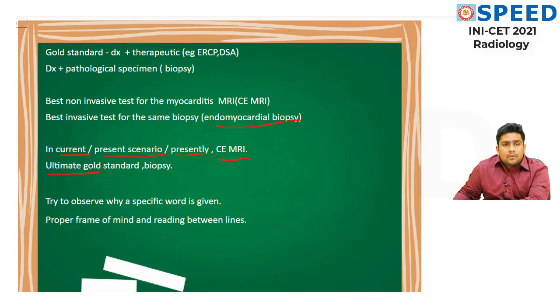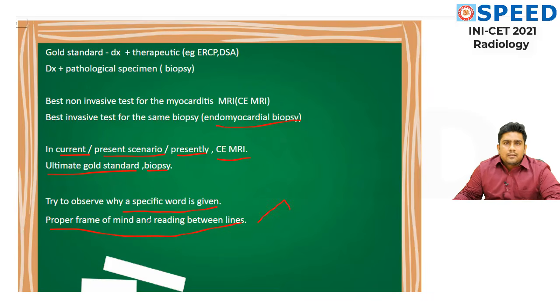Anyway, the ultimate gold standard will be biopsy. But just imagine whether we are going to do biopsy for all the patients who are presenting with myocarditis. It is not the case. So here the best option will be contrast enhanced MRI. The take home point is, try to observe why a specific word is given in the exam, because it makes a huge difference, and a proper frame of mind and reading between the lines will help you get the answer correct. So it's a little tricky question.